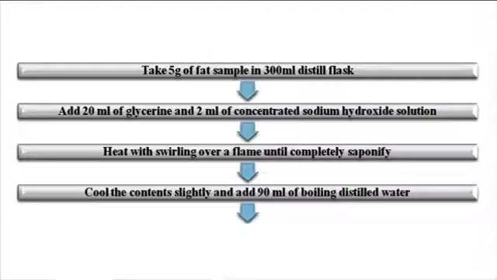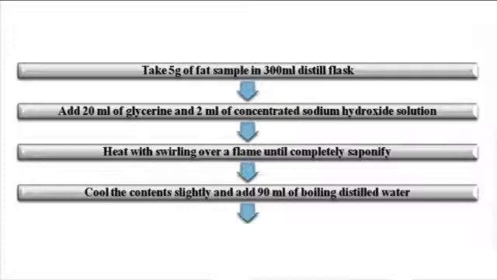5 gram of sample is taken in a 300 ml distillation flask, to which 20 ml of glycerin and 2 ml of concentrated sodium hydroxide solution is added. It has to be heated over a flame until it completely saponifies.